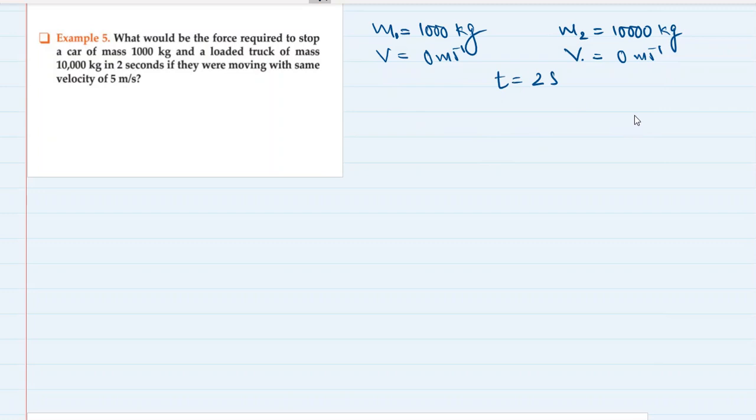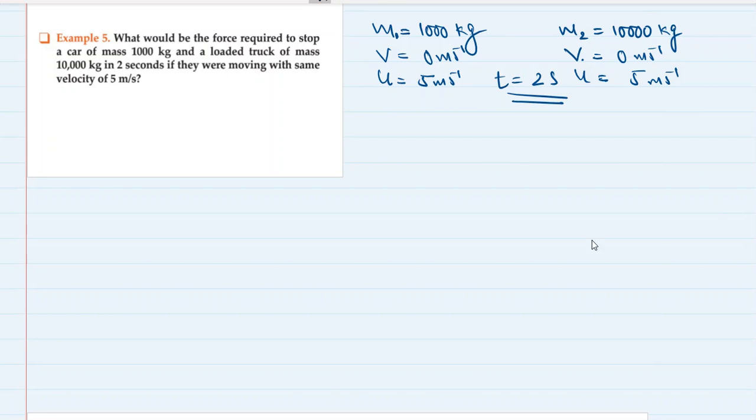If they were moving with the same velocity of 5 meters per second, so both vehicles' initial velocity is how much? 5 meters per second. And we have to stop them in 2 seconds. We have to make them at rest. The final velocity should become 0. So what would be the force required? Will the force required be the same for both the cases? No, definitely not. The force required will not be the same for both the cases.